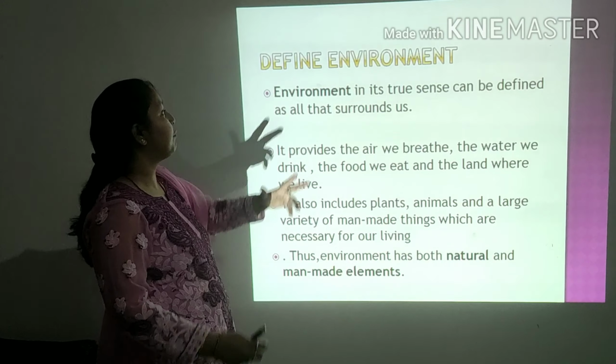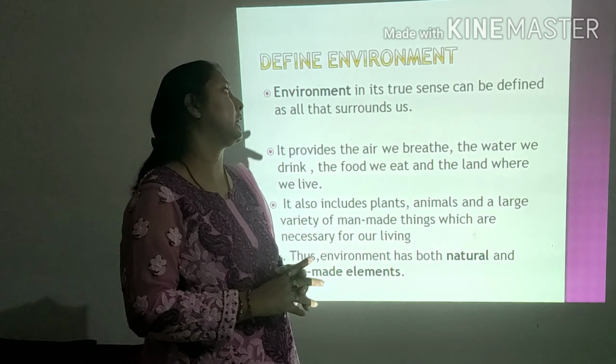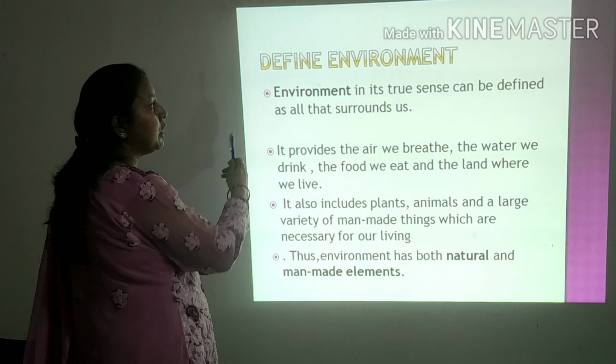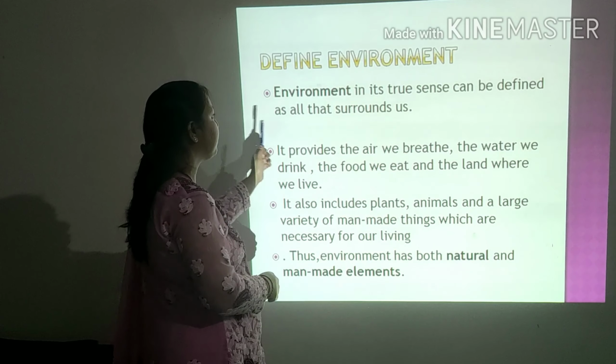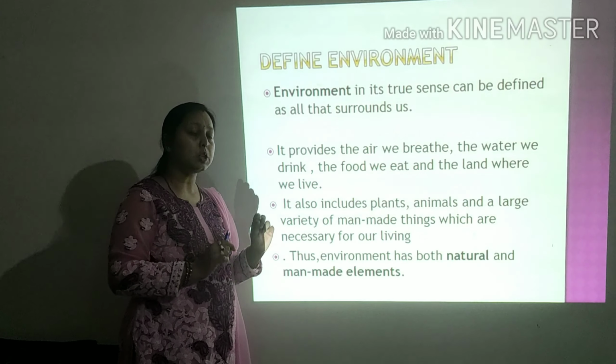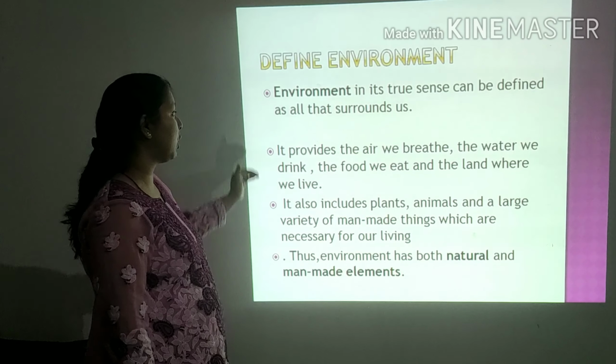Now if we have to define what environment is, we can simply write: environment, in its true sense, can be defined as all that surrounds us. So this is your definition of environment.